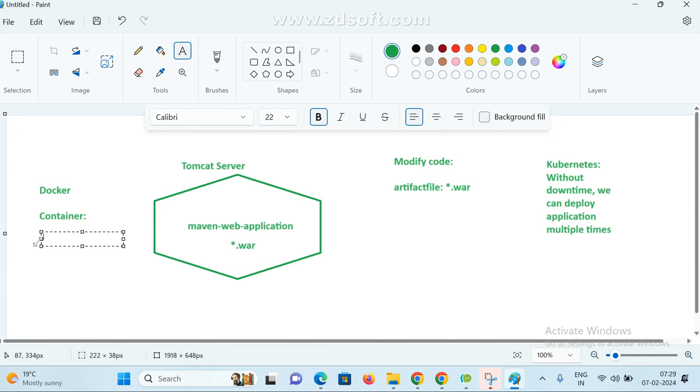Yes or no? Is the application running or not? The container is deleted.